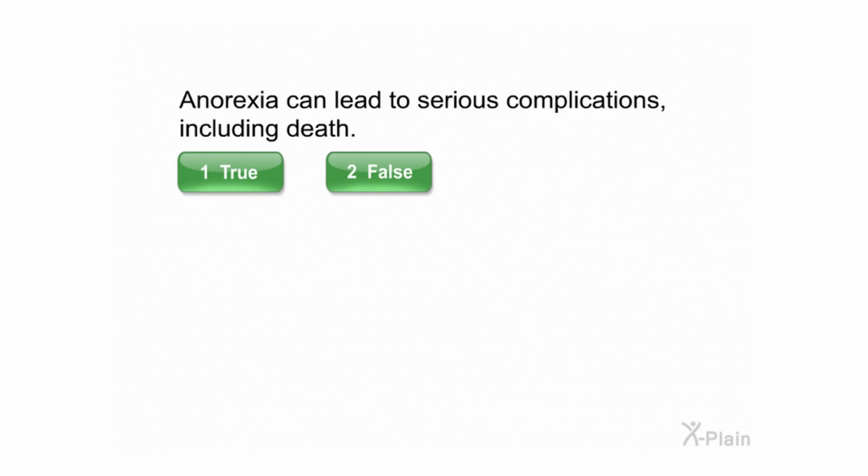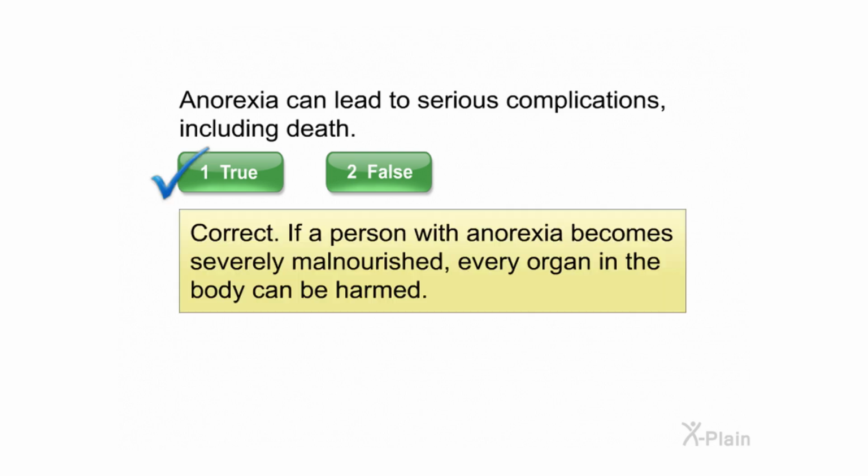Anorexia can lead to serious complications, including death. Select true or false. Correct. If a person with anorexia becomes severely malnourished, every organ in the body can be harmed.